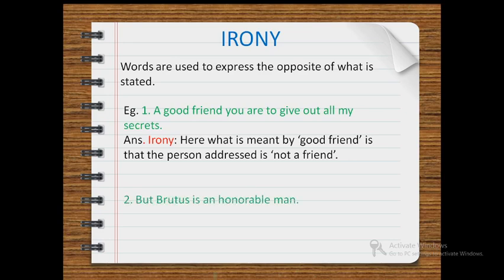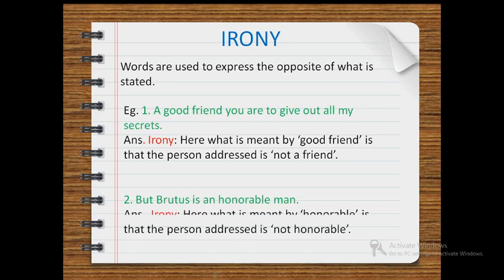Second example, but Brutus is an honorable man. So here they mean to say that Brutus is not an honorable man. It is an irony. Here what is meant by honorable is that the person addressed is not honorable.